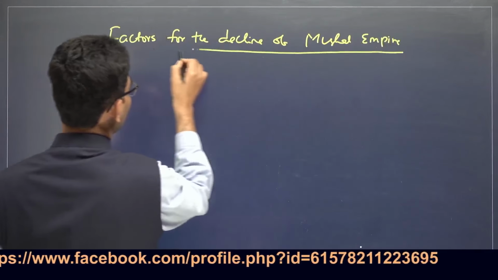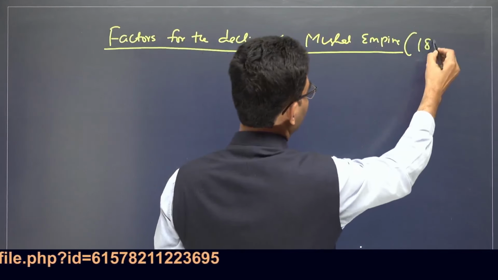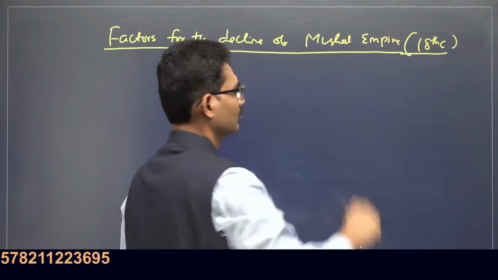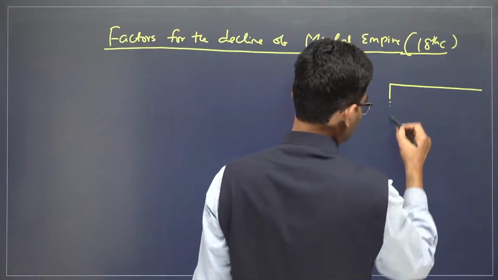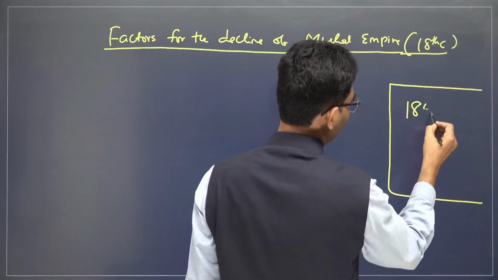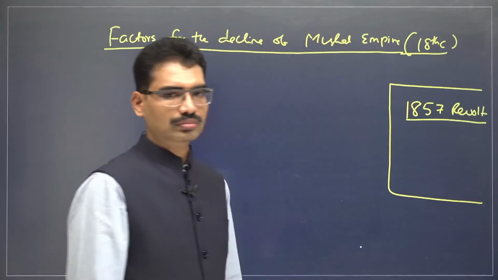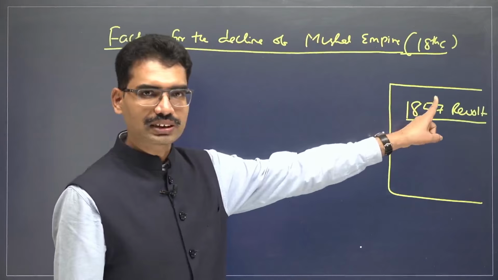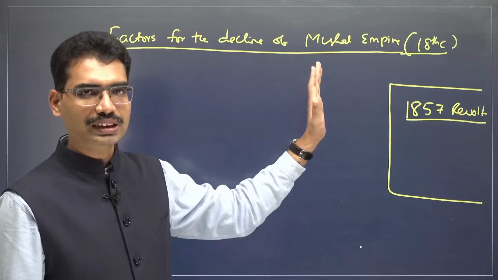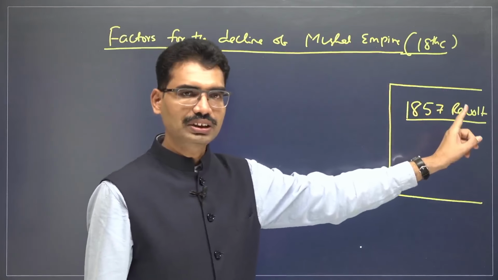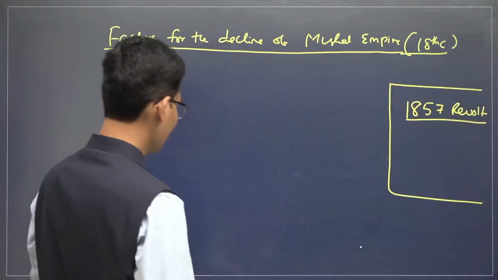It took place in the 1700s, that's why the 18th century. And you remember, the last Mughal ruler was defeated in the 1857 revolt by the British. So that means till 1857 Mughal rulers were there, but they were not powerful. After the death of Aurangzeb, weak rulers continuously led to decline, and over a period of time, India itself became a colony.